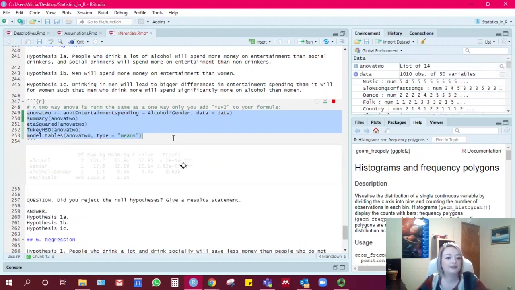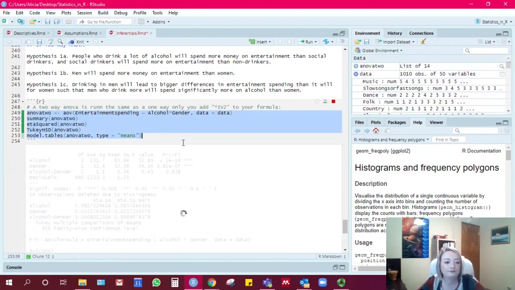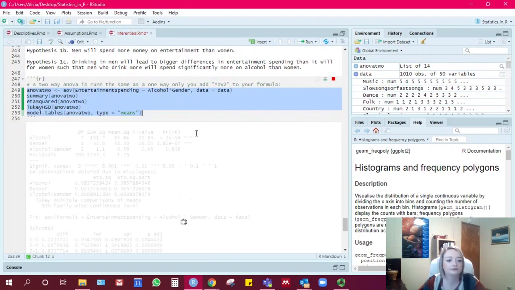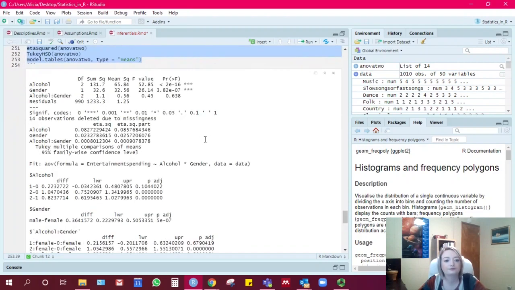Okay, let's run this. So here we have our main effect for alcohol. So people who drink different amounts of alcohol do spend on entertainment differently, and there was a main effect for gender as well. Both of these p-values are less than 0.05, and we have these little stars here. So the genders do spend differently on entertainment.